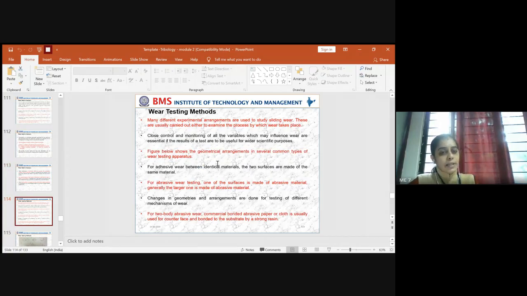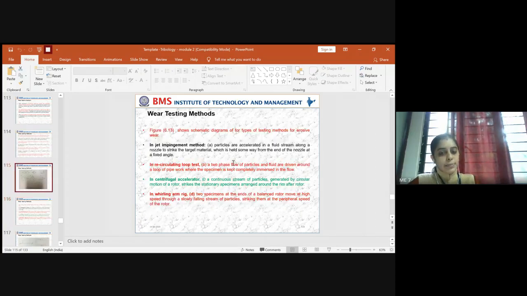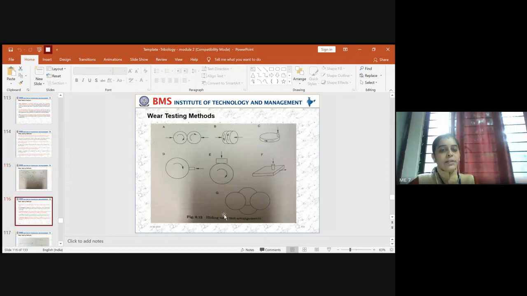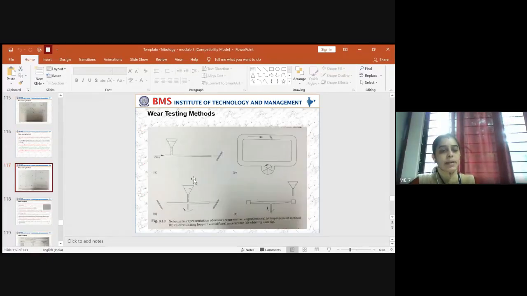Then we discussed different types of wear testing methods which are available, right? Specifically with respect to sliding we went on, and then we also spoke about different methods related to jet impingement, recirculating loop test, centrifugal, and rotating arm method. So these methods also we discussed. So we have covered the wear debris analysis and its measuring methods.